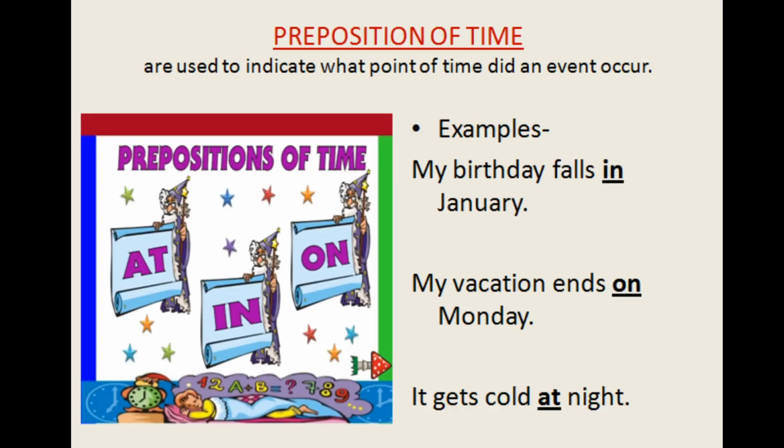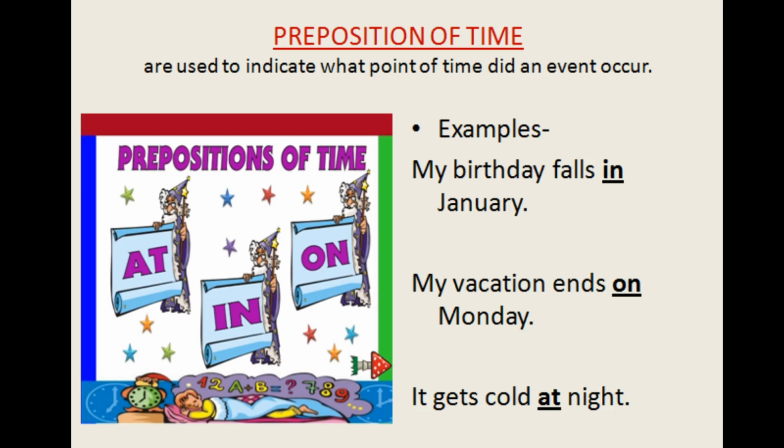Look, this is the preposition of time. I have already told you what prepositions of time are. For example, at, in, on. These are the common examples we use for prepositions of time. These are used to indicate at what point of time an event occurs. Let me tell you with the help of examples.